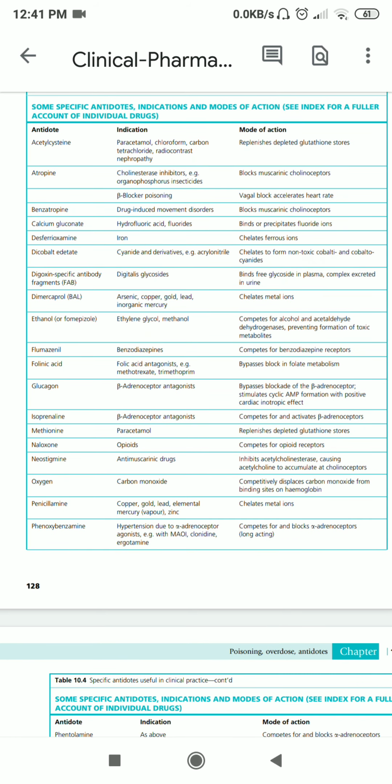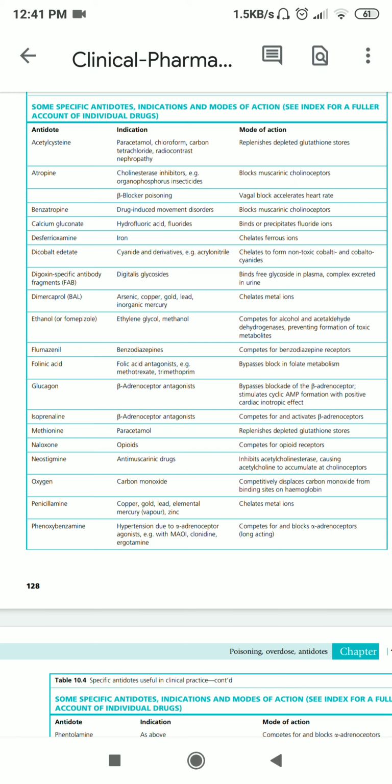So these antagonists are going to get eliminated from the body with the help of the liver. They are going to get metabolized and eliminated via kidney, that is from the urine, or in the feces.